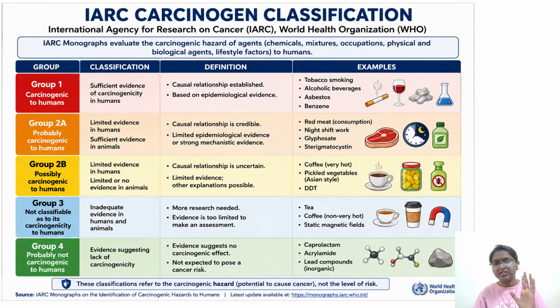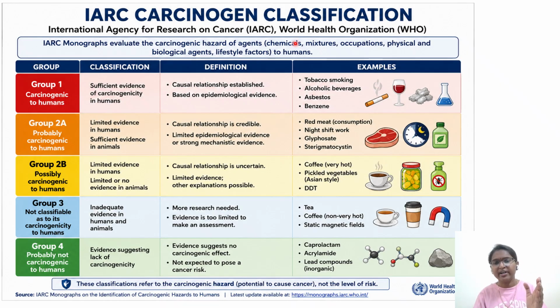Okay, cardiomyopathy also. So this is what I was discussing about the IARC classification, which is given by the WHO: International Agency for Research on Cancer, IARC, World Health Organization. They evaluate carcinogenic hazard agents. There are certain chemicals which have potential threat. They will do some studies or pool of the literature. Then they have classified chemicals, mixtures, occupational, physical, and biological agents, lifestyle factors. All these things, how they are affecting humans, are categorized based on epidemiological evidence also.